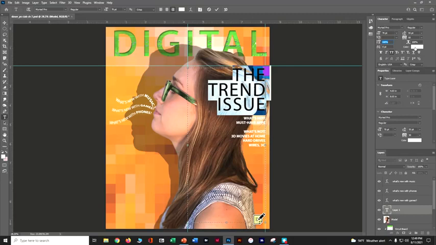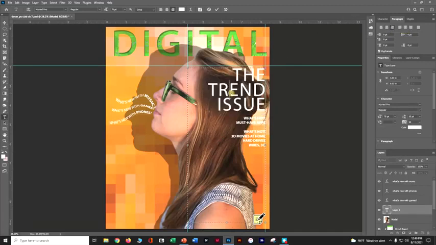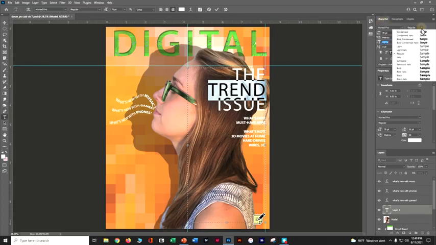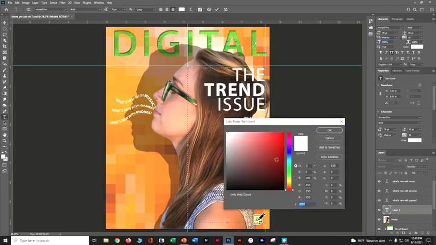So we're still where we want to be. We want to be on paragraph. We are right aligned, so that is perfect. On the word trend, let's select that word and make it bold. Let's go back to character and make it bold. We're going to make it green as well while we're at it. So let's grab trend. Instead of the color being white, you can make it a green, or you can sample a green. I'm going to sample a green from up here and say OK.